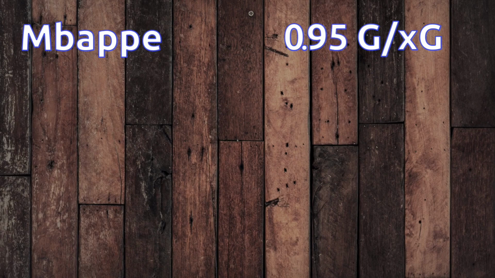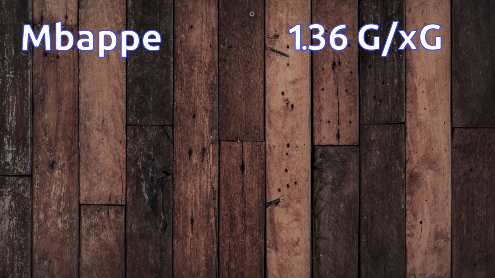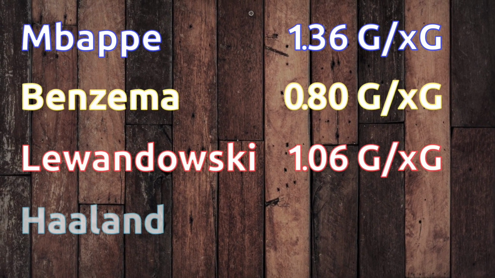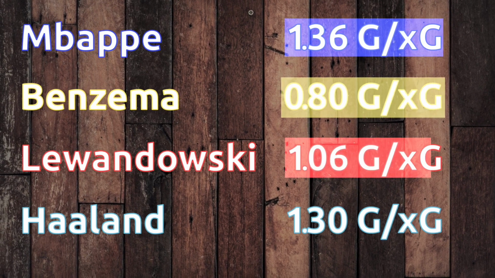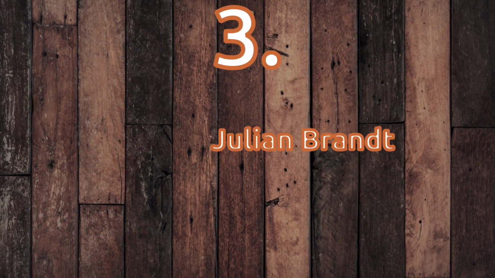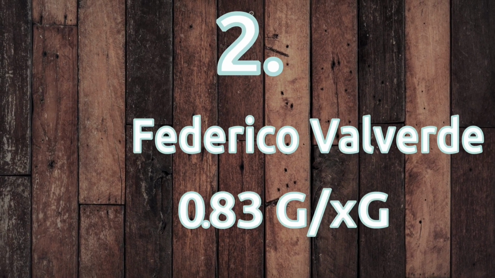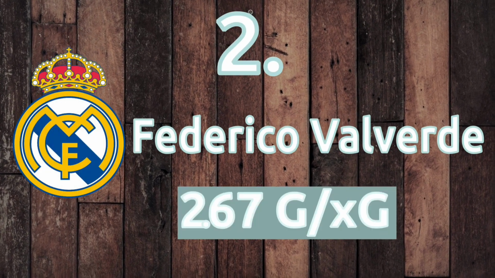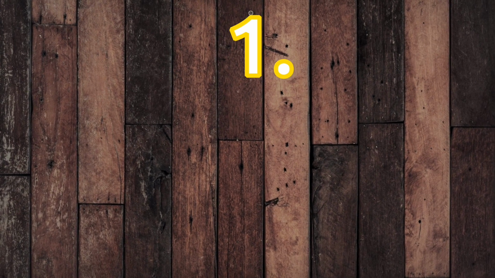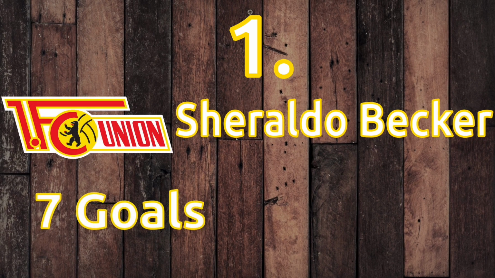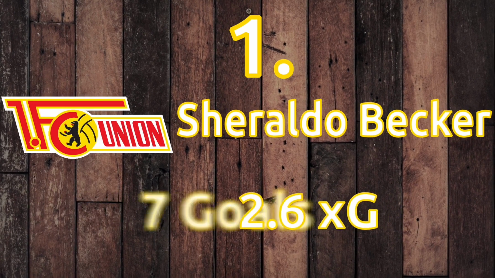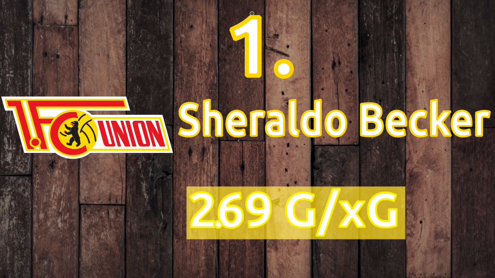The answer might surprise you. It's not Mbappe with a goals per XG rate of about 1.36. It's also not Benzema, Lewandowski or Haaland. On third place we have Julian Brandt from Borussia Dortmund. On second place we have Federico Valverde from Real Madrid. And the best goal scorer in terms of goals per XG is Geraldo Becker with 7 goals and just 2.6 XG and a goals per XG rate of 2.69.